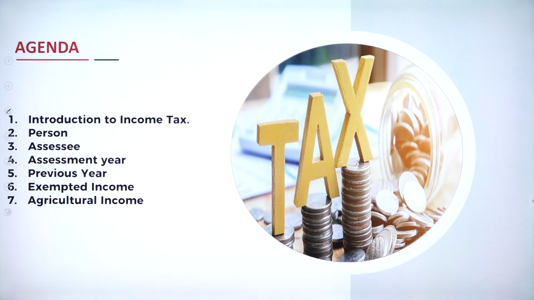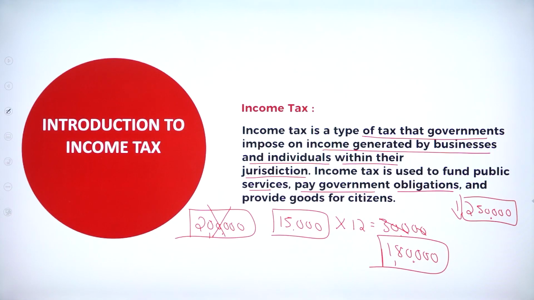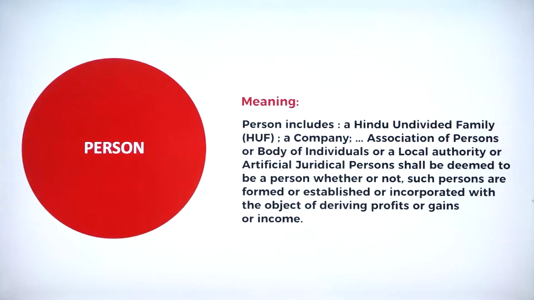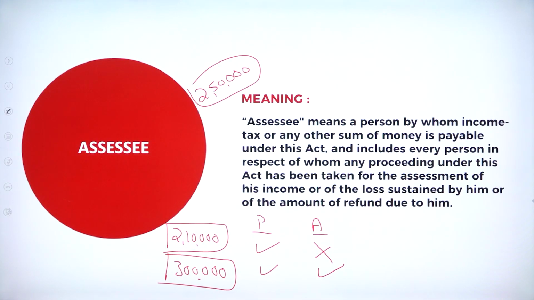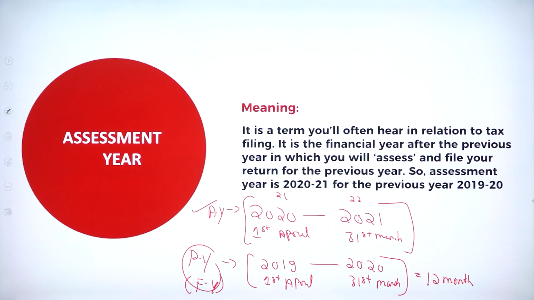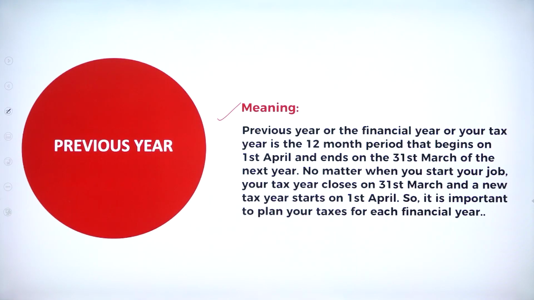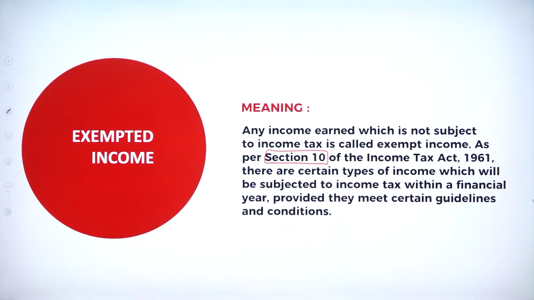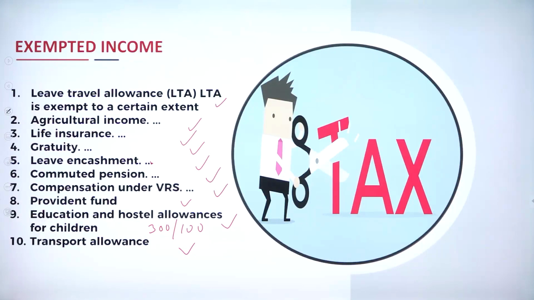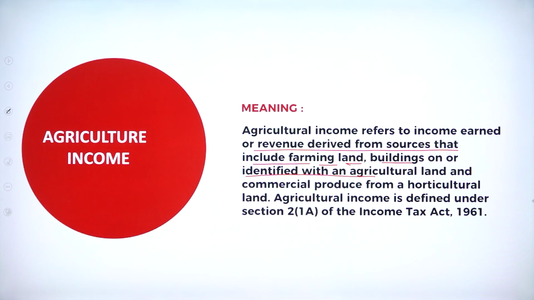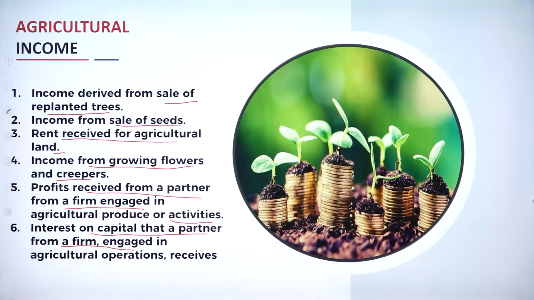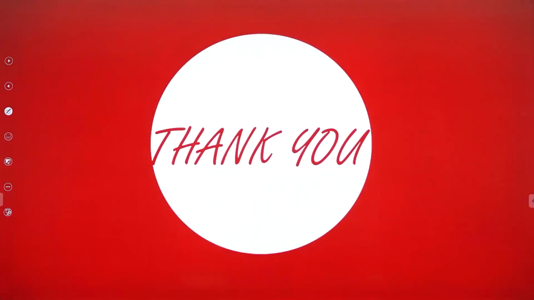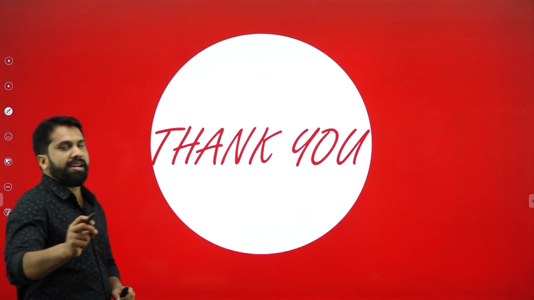This is all about today's agenda: introduction to income tax, person, what is the meaning of person, assessee, assessment year, previous year, exempted income, the list of exempted incomes, agricultural income definition, and agricultural income points. This is all about today's session.